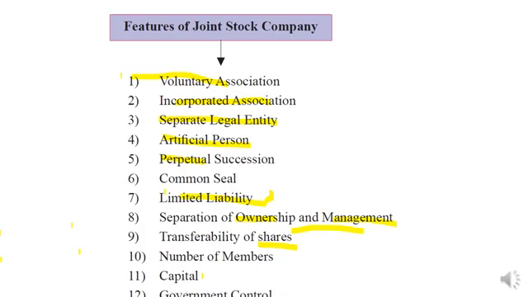Next is government control. Yes, every joint stock company runs under the Companies Act 2013. So there is government control on that. They have to follow all the rules and regulations given by the government and also as per the Companies Act.